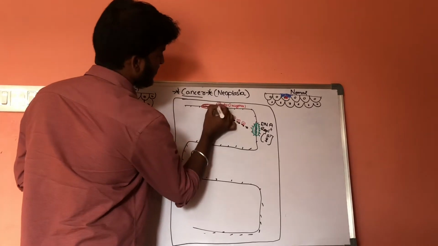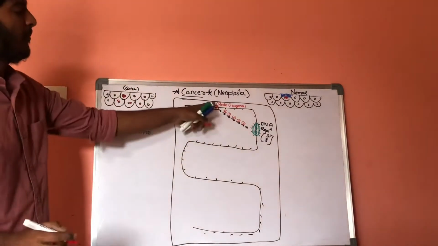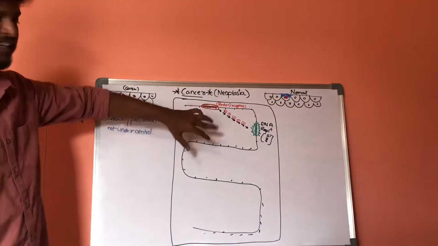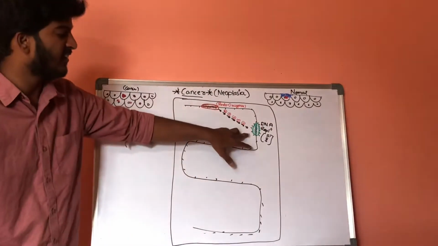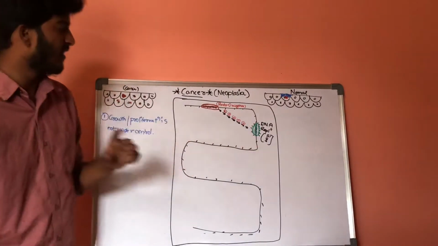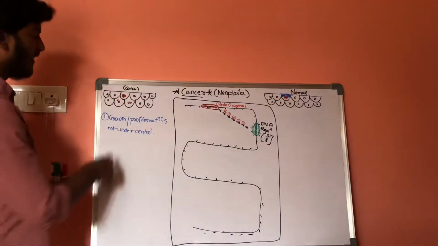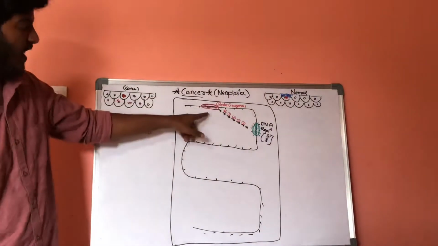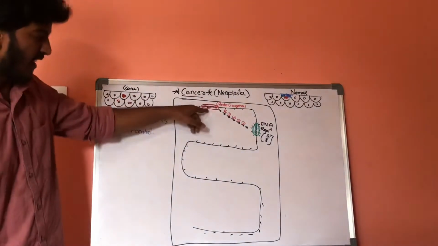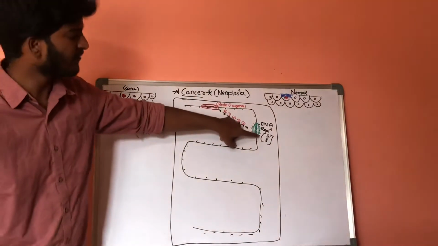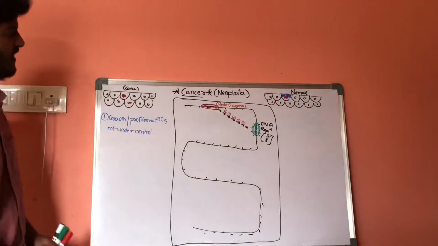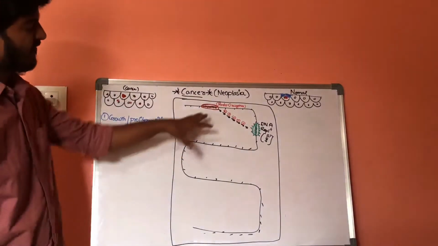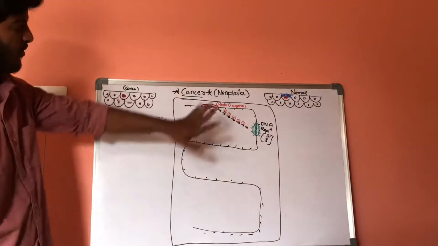Proto-oncogenes. These are a special set of genes called proto-oncogenes. In a normal cell, the proto-oncogenes get activated and this results in DNA synthesis. Whereas in a cancer cell, the function of these proto-oncogenes gets triggered and increased, which results in overproduction of DNA replication. In this way it becomes abnormal and results in cancer. Now, this is the function of the special set of genes, that is, proto-oncogenes.